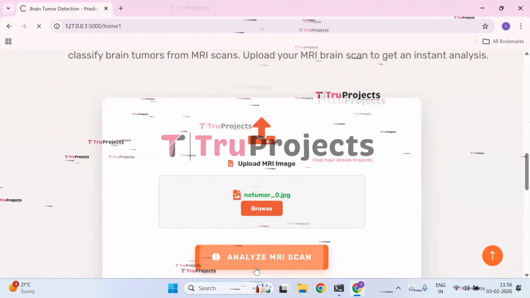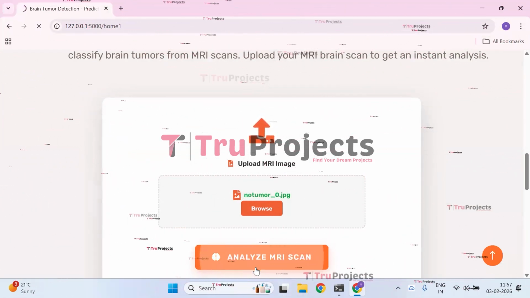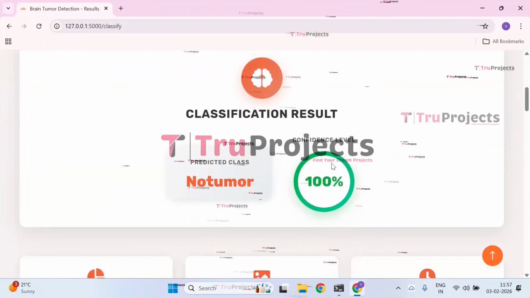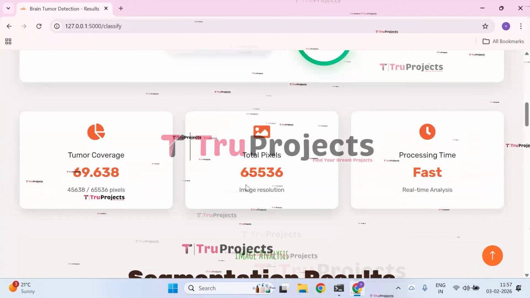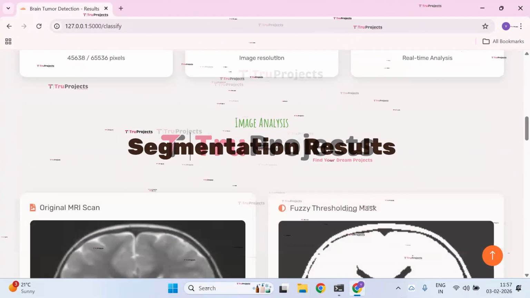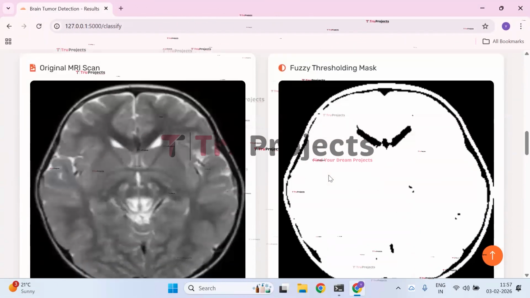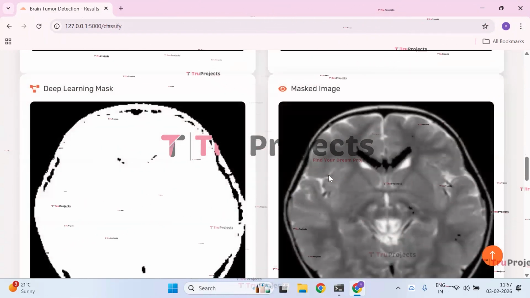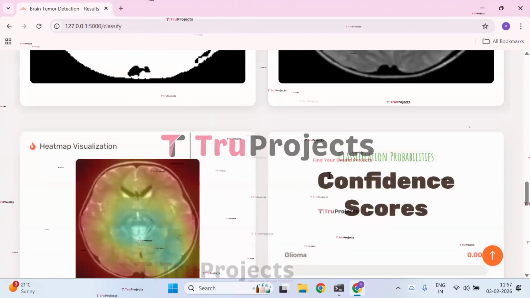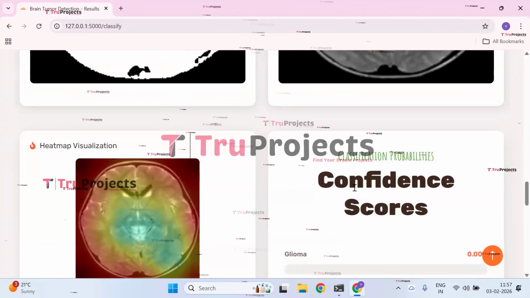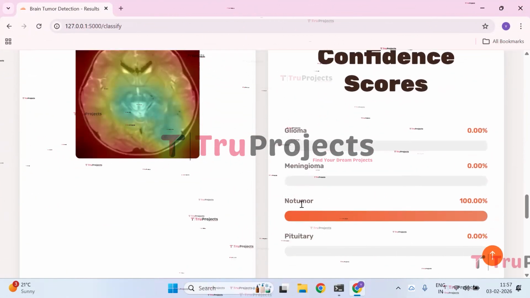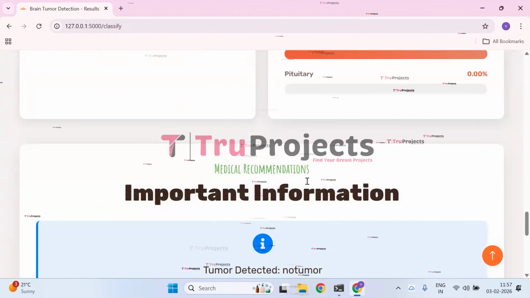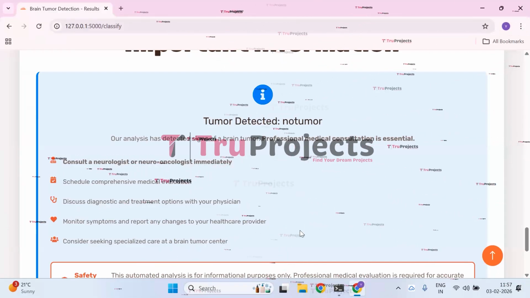Click on Analyze MRI scan so that the given image is pre-processed and the output will be displayed as no tumor. The confidence level is 100%. We have the tumor coverage, total pixels, processing time, and we also have the image analysis like segmentation results of original MRI scan, fuzzy thresholding mask, deep learning mask, masked image, and also heat map visualization. Here we have the classification probabilities like the confidence score for no tumor is 100%. And we also have the important information like medical recommendations. No tumor has been detected.